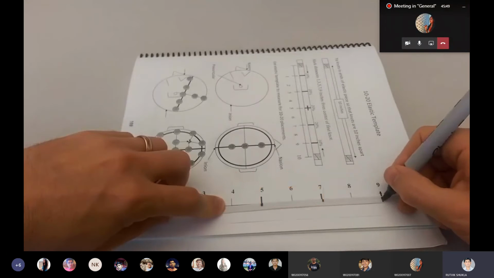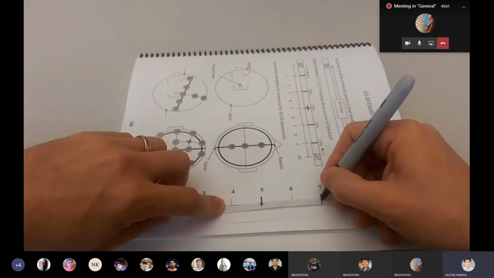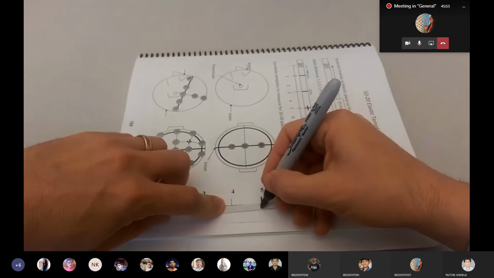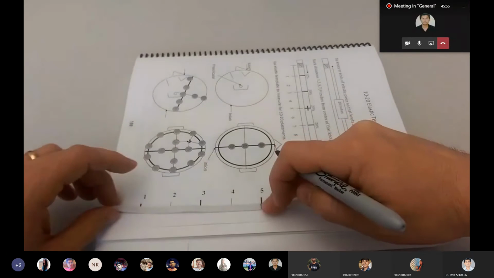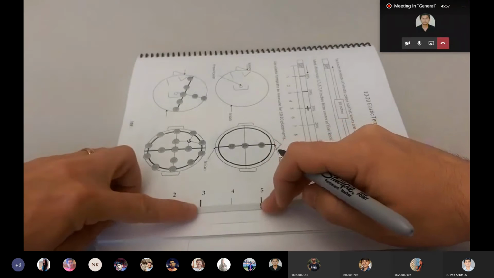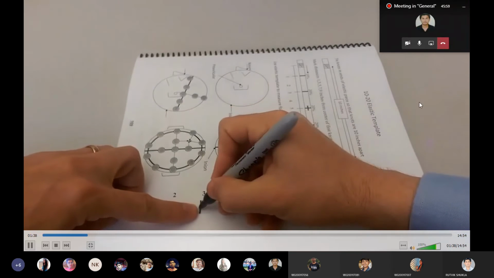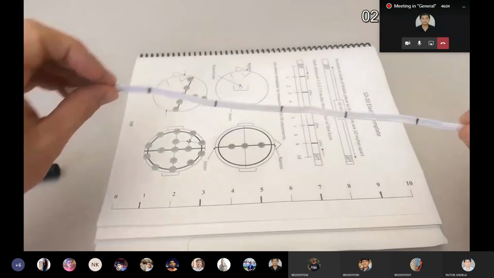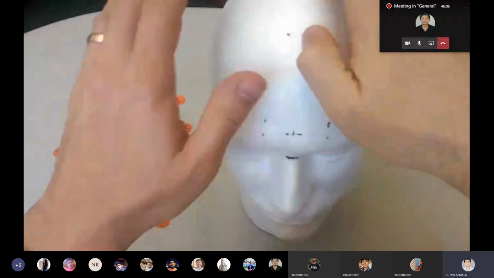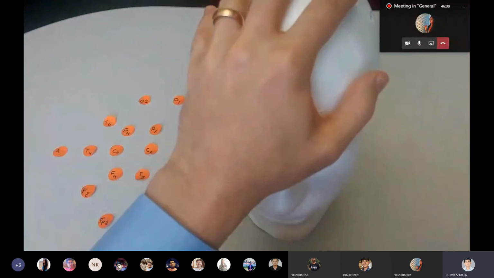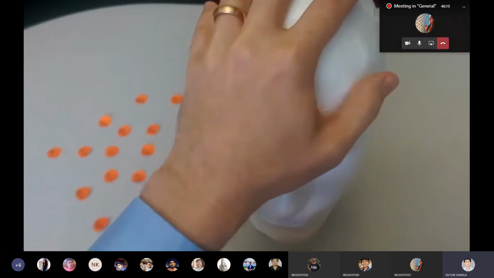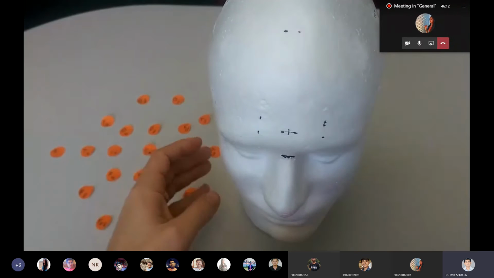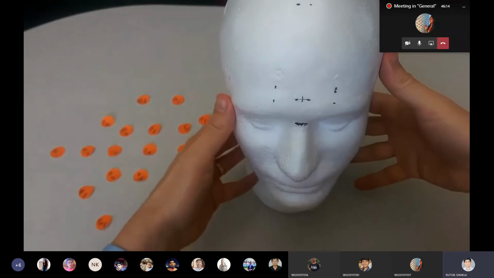Percent of each means after every 20 percent they put the marks. Now this is one example of how they practice this, because the EEG technician has to perform it for every patient.